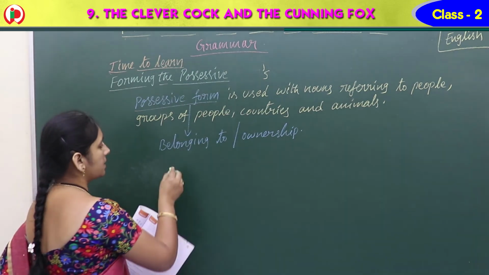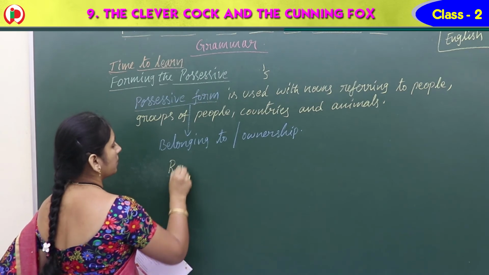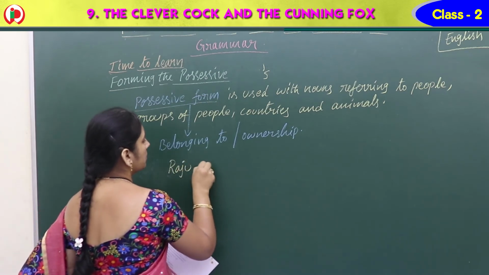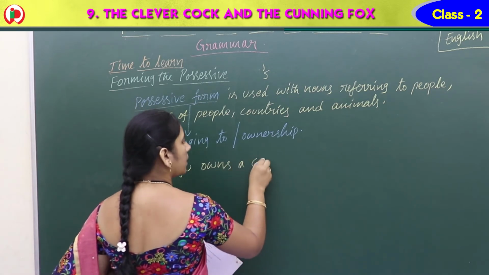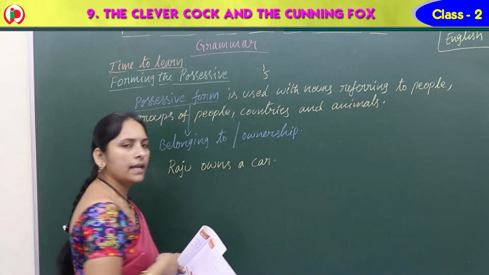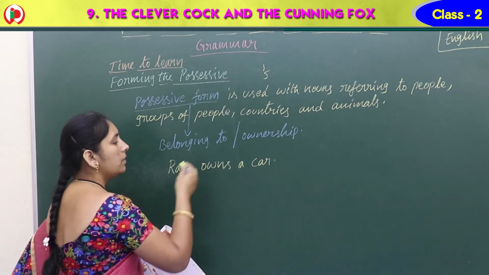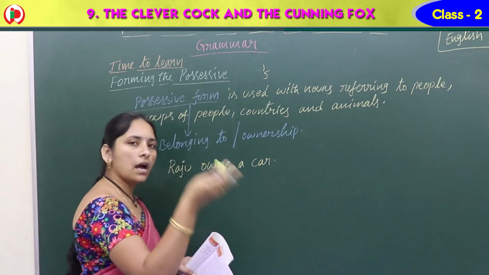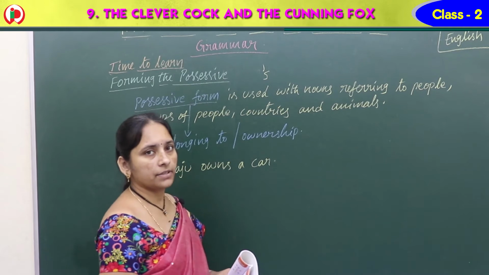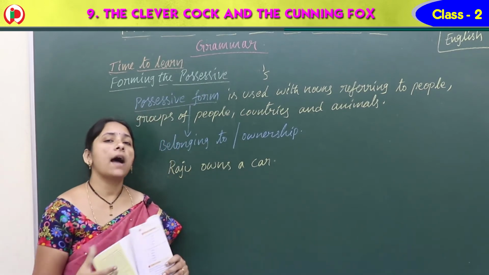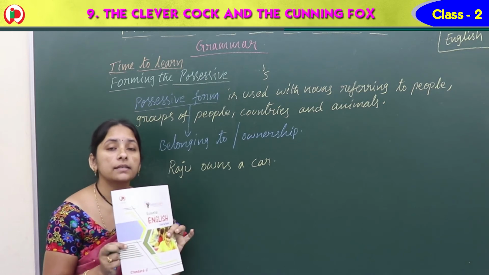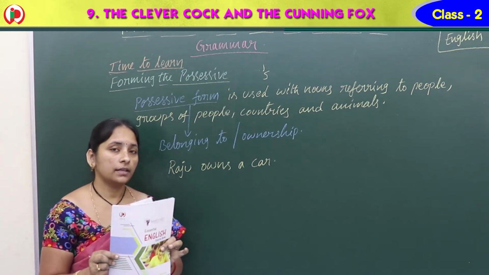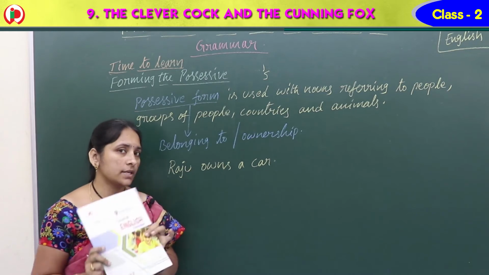Raju owns a car, or else Raju has a car. Anything we can write. Suppose you have a book, showing this book is yours, right?